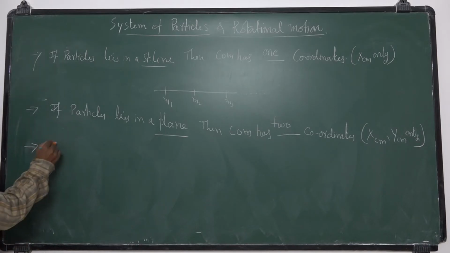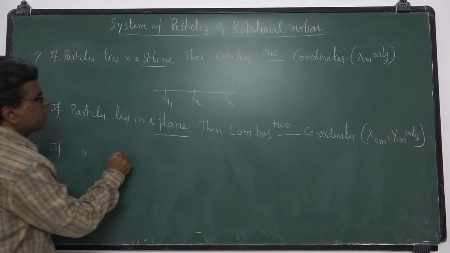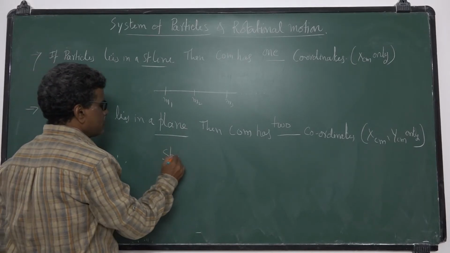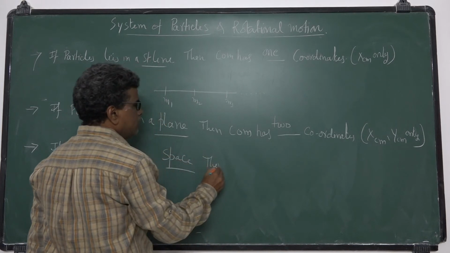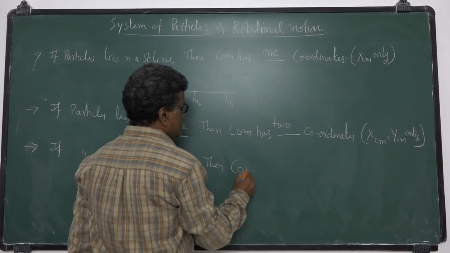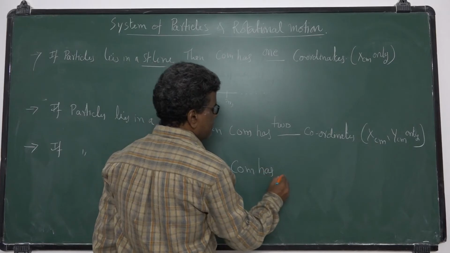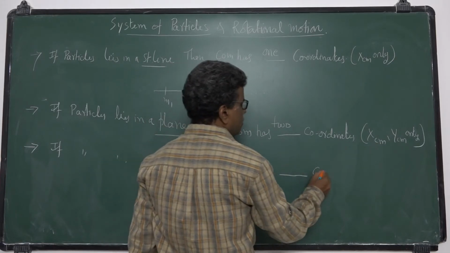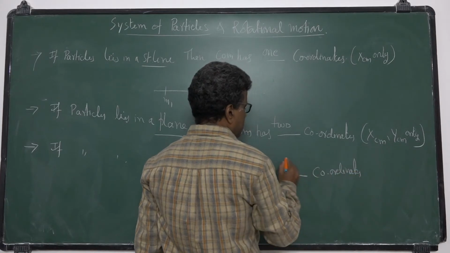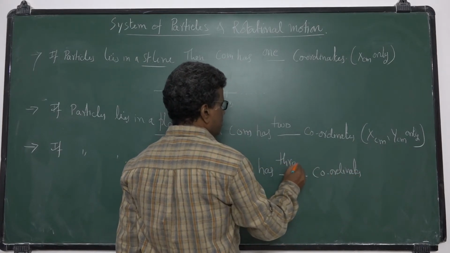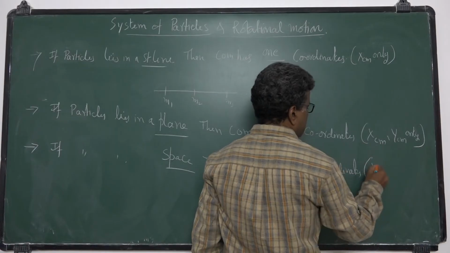If particles lie in a space, as you know in a coordinate system, then the center of mass has how many coordinates? 3 coordinates. What are they?